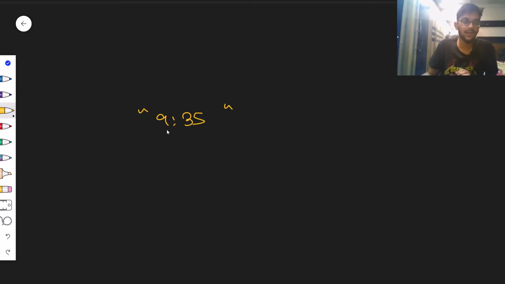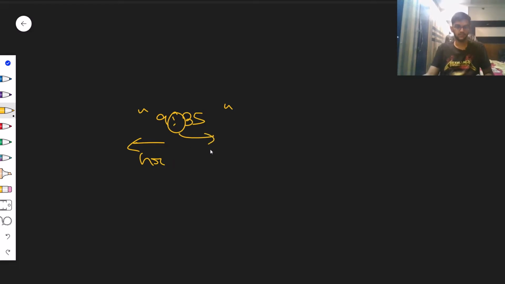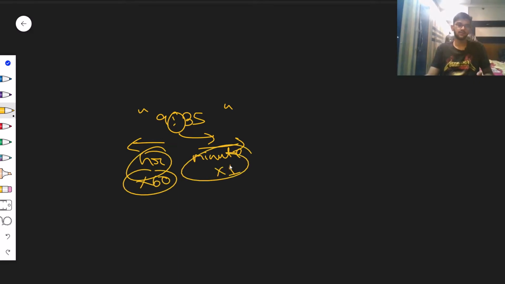First, I'll just split on the basis of this colon, right? So if I take into consideration the left part of the colon and the right part, the left part is going to contain the hour hand, and the right part of the colon will be the minute hand. So I have to multiply the hour hand by 60 and the minute hand by 1, because we are converting into minutes, so I'll just leave it as it is. I'm just writing times 1. You can kind of leave it as it is.